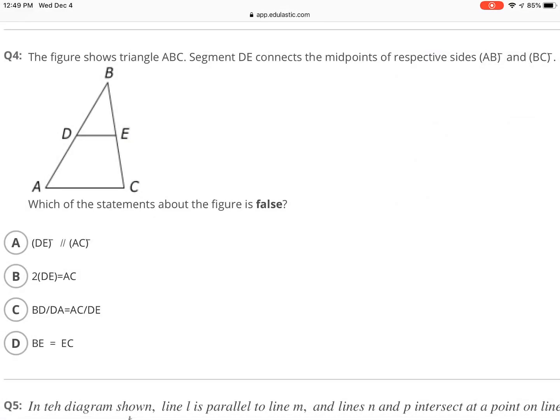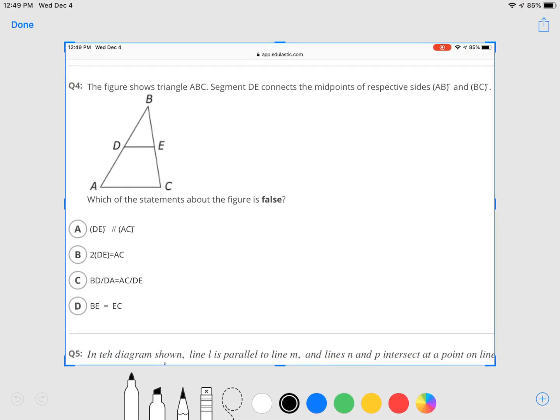Okay, number 4. The figure shows triangle ABC. Segment DE connects the midpoints of respective sides AB and BC. So that makes this a mid-segment. This is the midpoint of BC, and this is the midpoint of AB. Which of the statements about the figure is false?